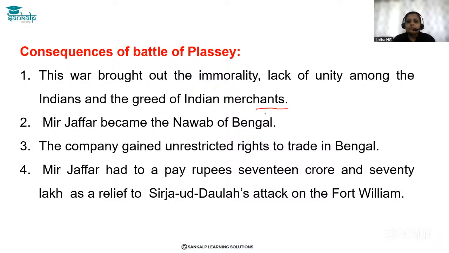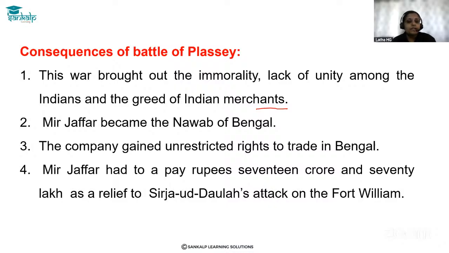Mir Jafar became the Nawab of Bengal. So after Sirajud-Dowla was imprisoned and killed, the British made Mir Jafar the Nawab of Bengal. They make Mir Jafar the Nawab of Bengal.